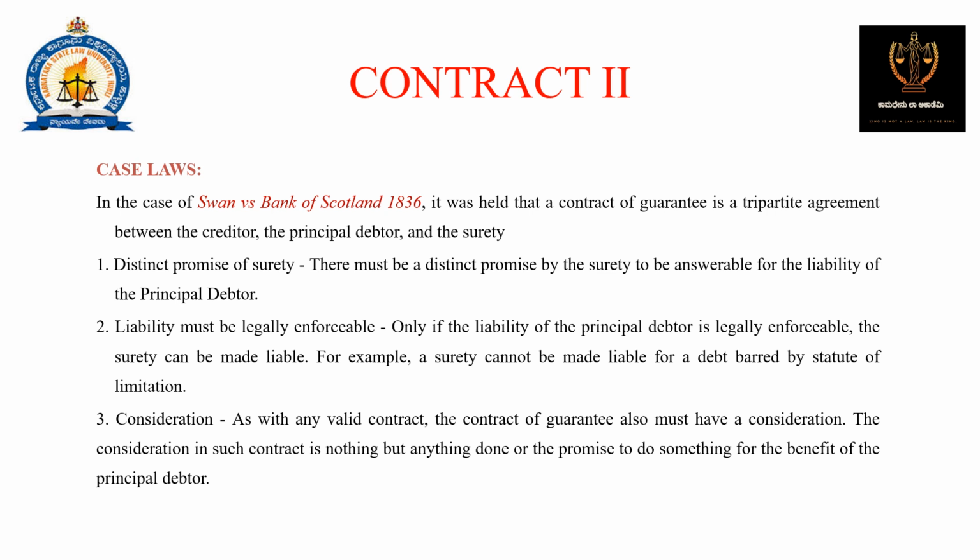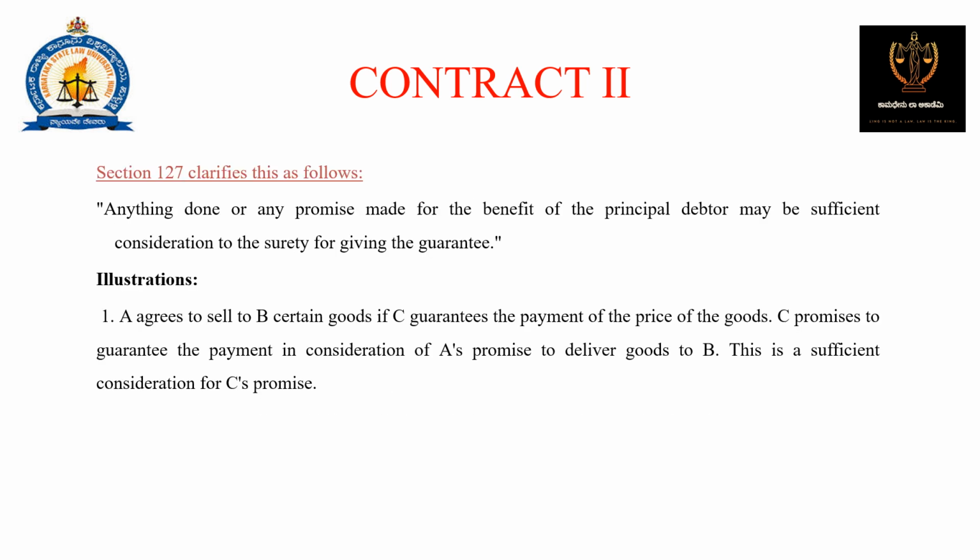Distinct promise of surety, liability must be legally enforceable, and consideration. Section 127 clarifies this as follows: anything done or any promise made for the benefit of the principal debtor may be sufficient consideration to the surety for giving the guarantee. The illustration for this is: A agrees to sell to B certain goods if C guarantees the payment of the price of goods. C promises to guarantee the payment in consideration of A's promise to deliver goods to B. This is sufficient consideration for C's promise.